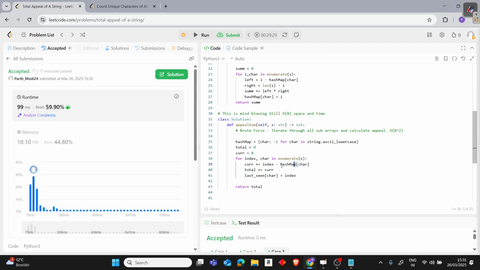What they're doing is simply taking firstly the index, that is I, and its last occurrence. Firstly it will be -1, and they're just taking the difference and adding it into the current, and every time they're adding to the total. This is also what we did. So the same thing, just index is I, and at the end we are returning the total.